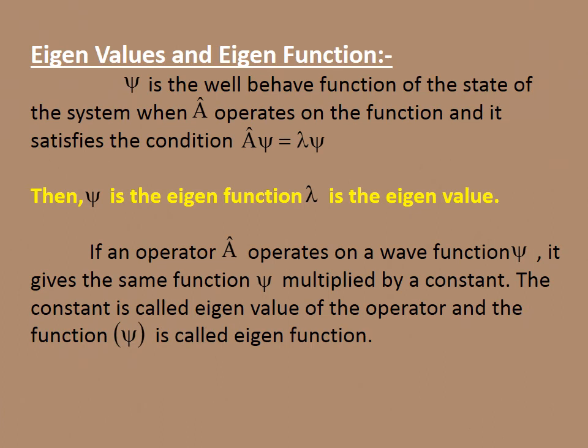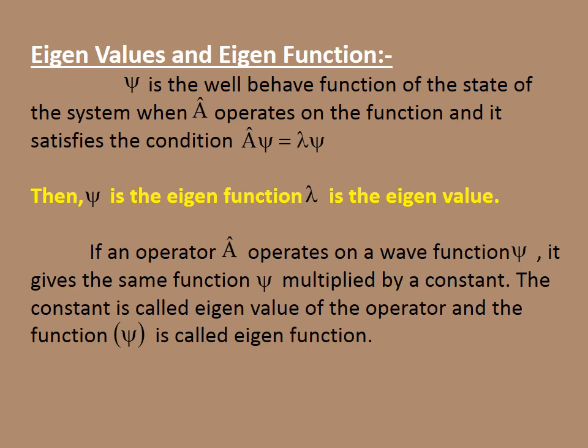Discuss the eigenvalues and eigenfunction. If psi is a well-behaved function of the state of the system and A is an operator on the function, it satisfies the condition A operating on psi equals lambda into psi. That is, when an operator operates on a function, it gives the same function multiplied by a constant lambda. That function psi is the eigenfunction and lambda is the eigenvalue. This is one explanation for the eigenfunction and eigenvalue.